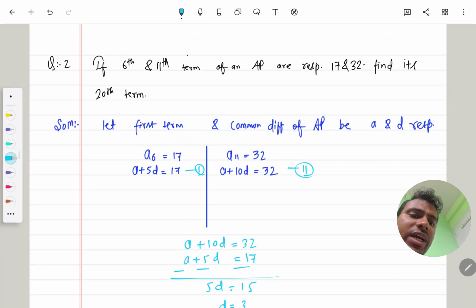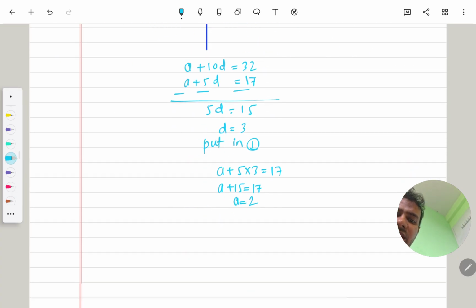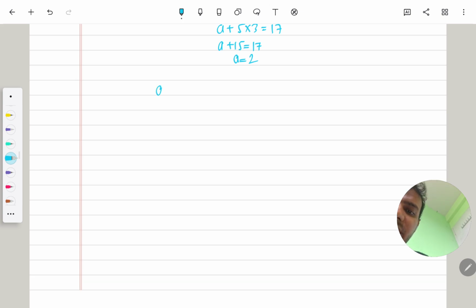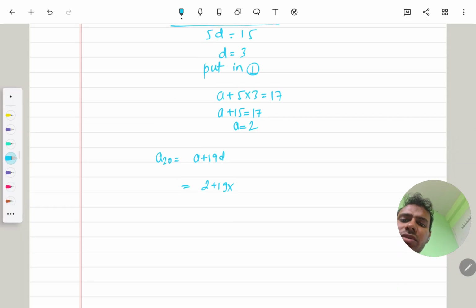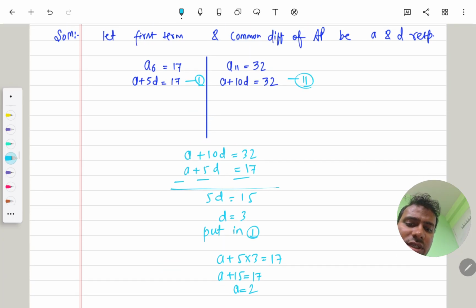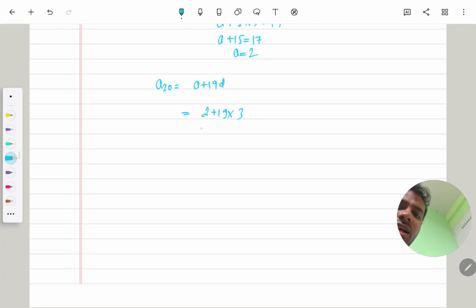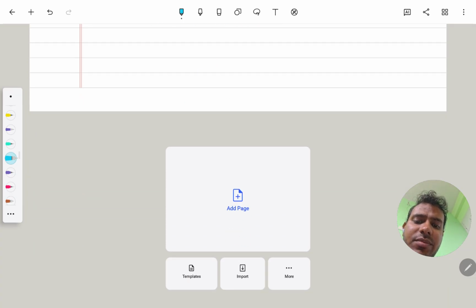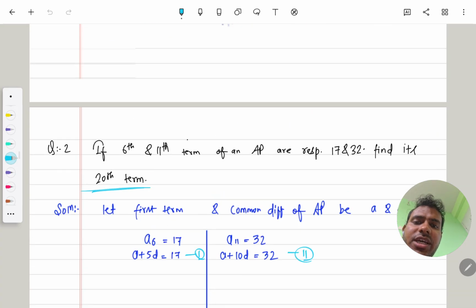Now what do we need to find? We need to find its 20th term. How do we find its 20th term? a20 is a plus 19d, which is 2 plus 19 into the value of d, which is 3. That means 19 threes are 57, and 57 plus 2 is 59. The 20th term of the given series is 59. Okay.